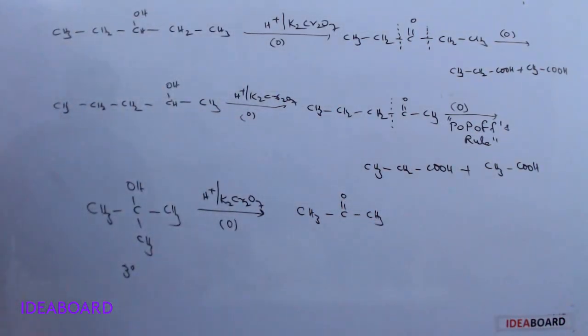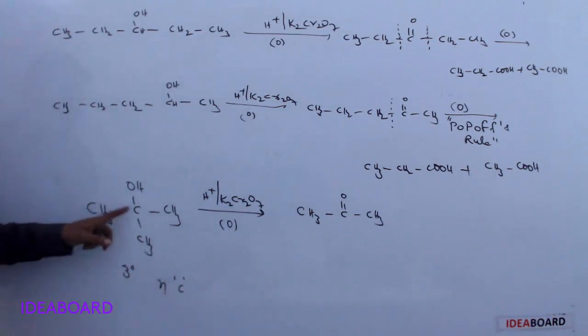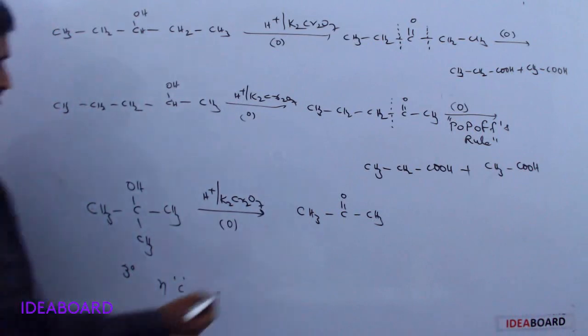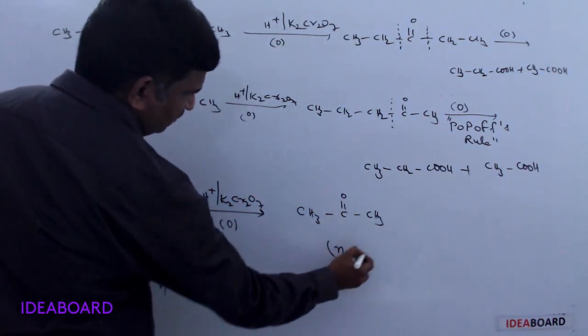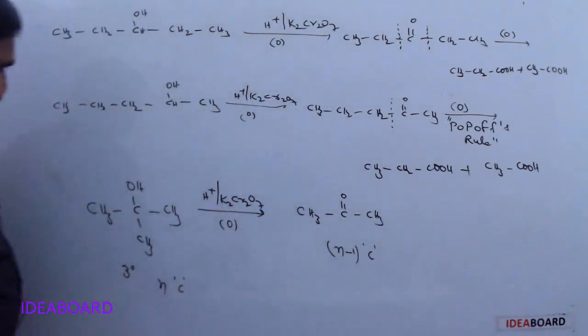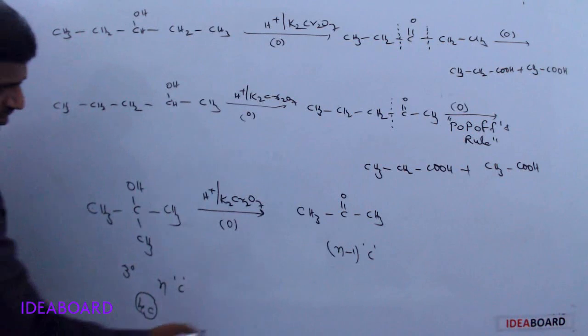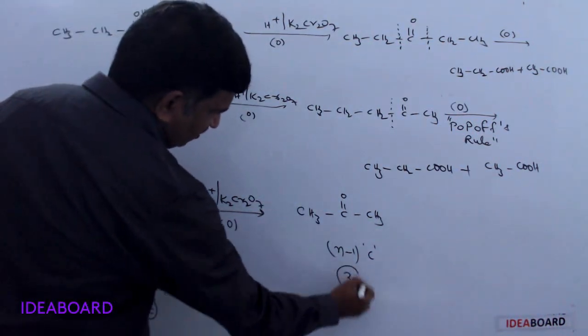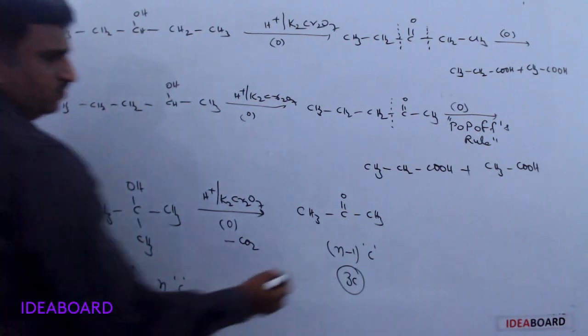Here, how many carbons are present? Totally 1, 2, 3, 4 carbons are present in the alcohol. In the ketone, how many carbons are present? 3 carbons, which means n minus 1 carbon atoms. Here it contains 4 carbon atoms, and here 3 carbon atoms, and 1 carbon is released as a CO2 group.